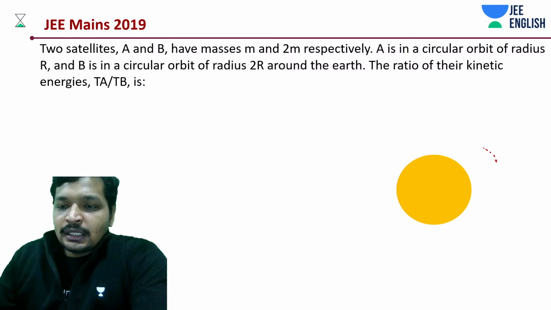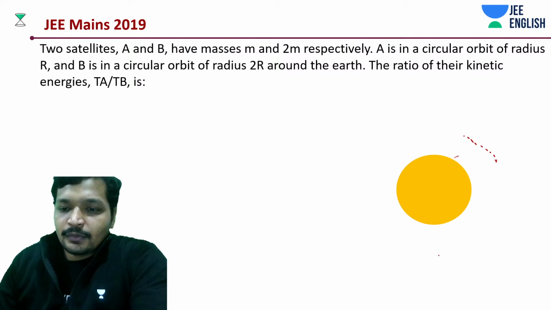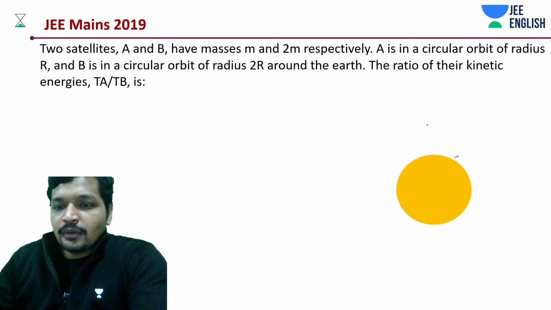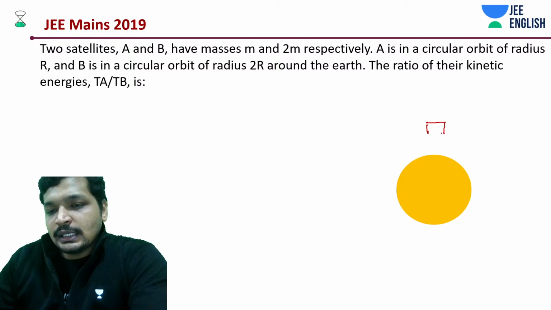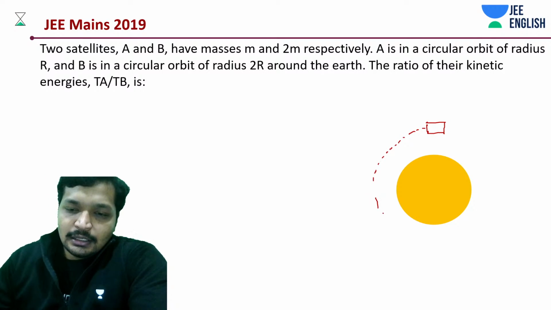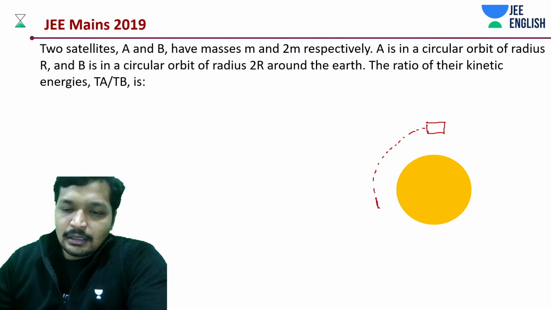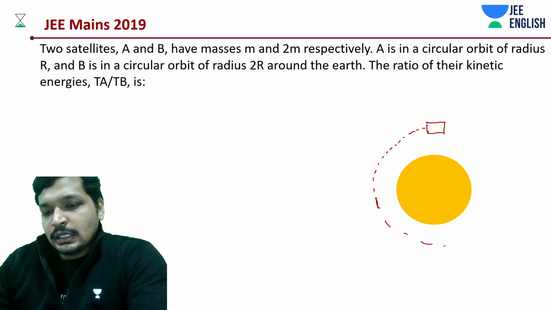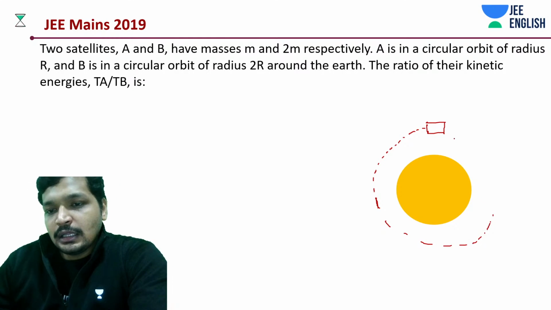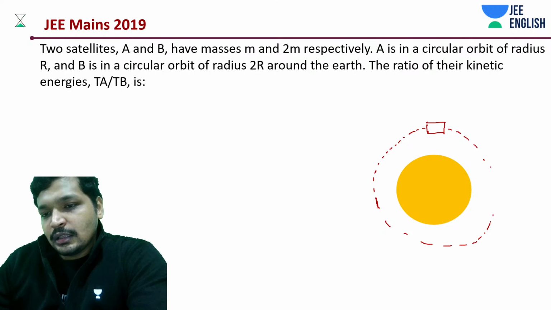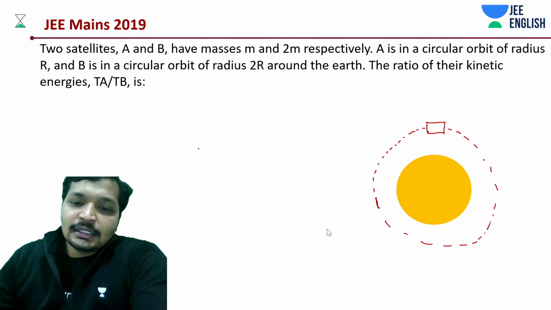So there's like a satellite, this satellite, and there is another satellite.